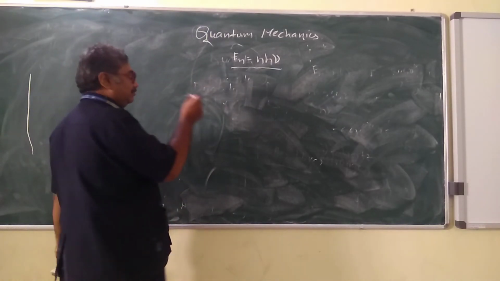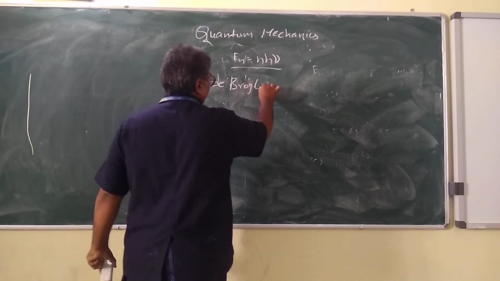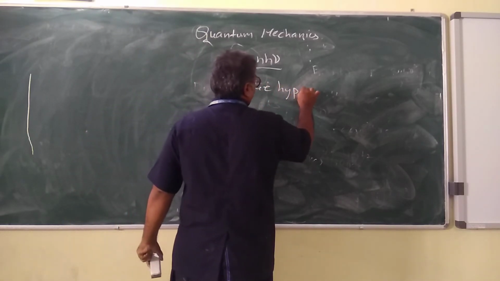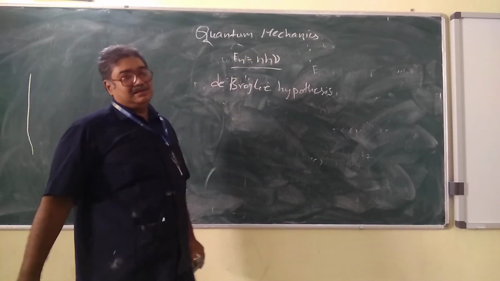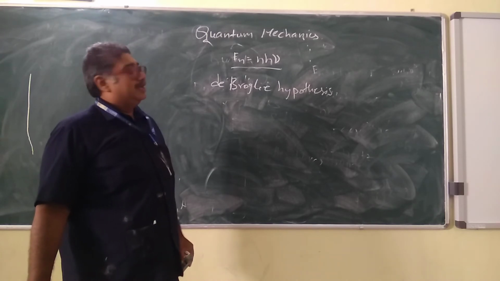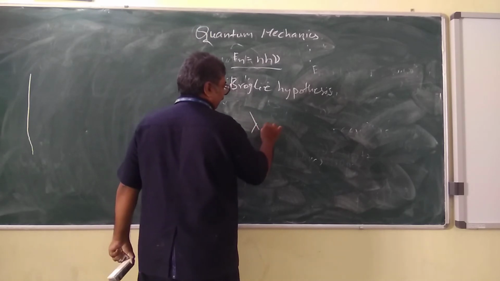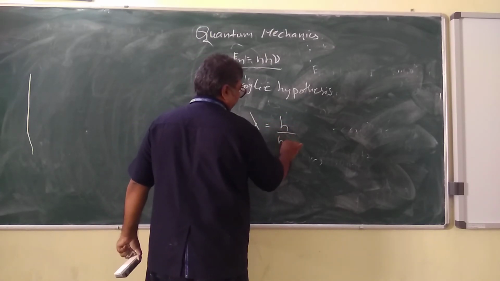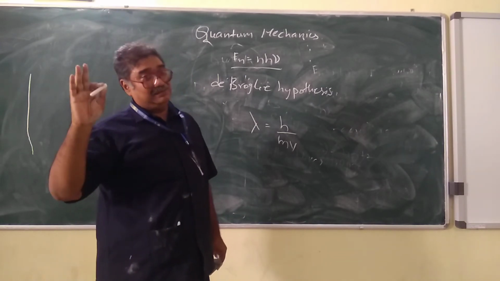So let us study what exactly the De Broglie statement is. So let us take this De Broglie hypothesis. Hypothesis in the sense a theory which is just vaguely given out without any experimental proof. So here de Broglie has given lambda equals h by mv. We call this wavelength according to classical mechanics.